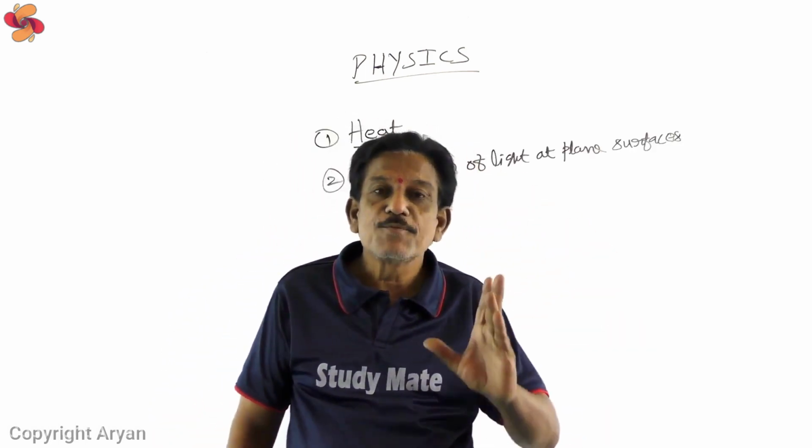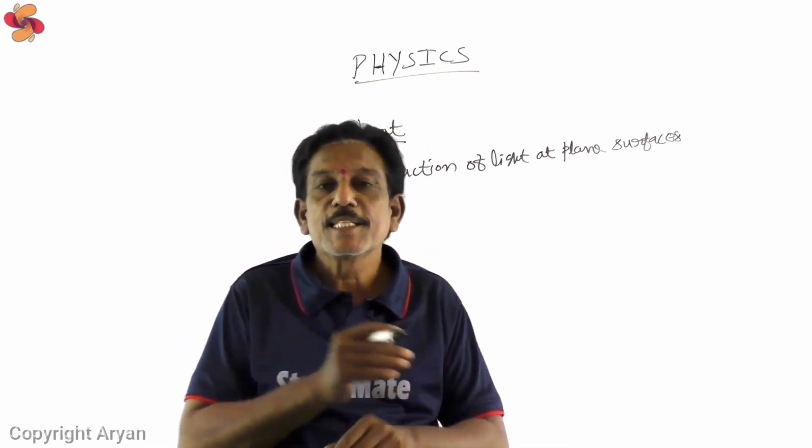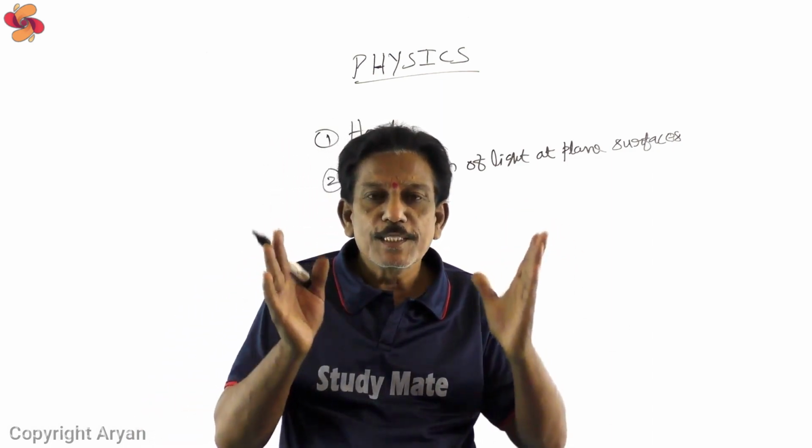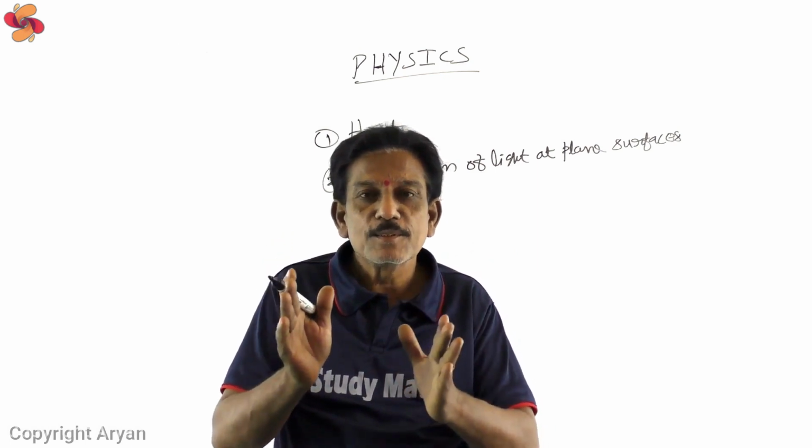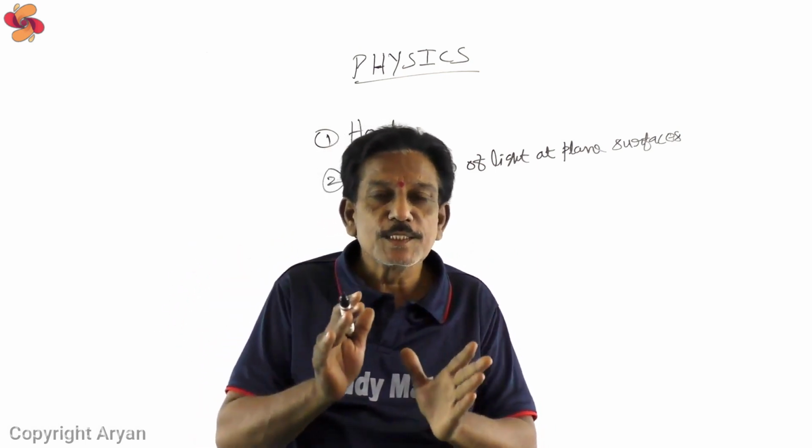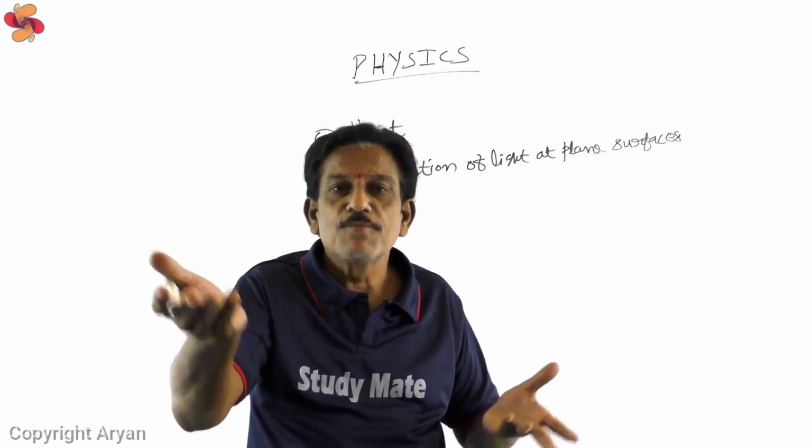The second chapter is refraction of light at plane surfaces. In this chapter also, you will mainly face 1 mark and 2 marks questions, and also 4 marks questions.